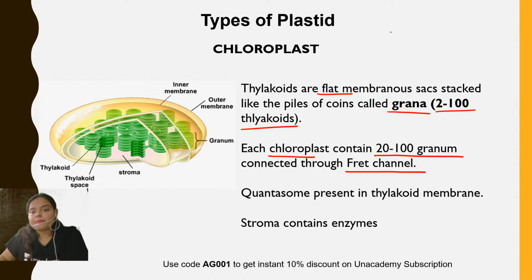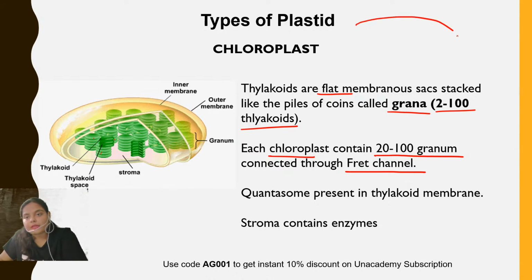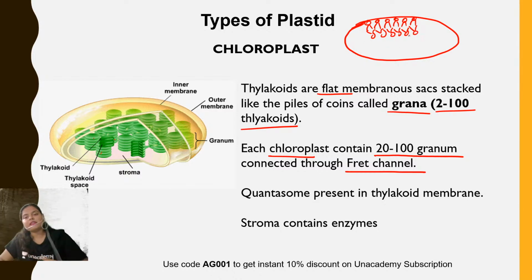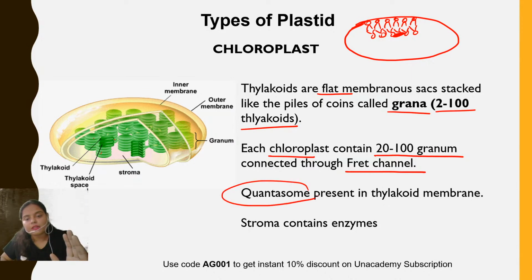Now the thylakoid membrane. If this is the thylakoid, it contains a single membrane, and the membrane of the thylakoid will be like this because we know that a lipid bilayer is present. So like this, the membrane will be covering. On the inner side of the thylakoid membrane, photosynthetic pigments are present, and that photosynthetic pigment unit is termed as what? Quantasome. A group of photosynthetic pigments present on the inner side of the thylakoid membrane, at that particular point, is known as quantasome.